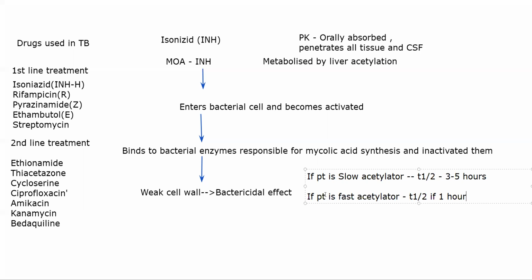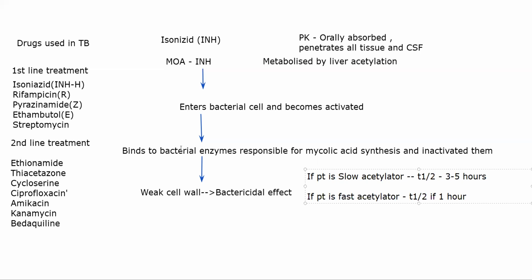If you give pyridoxine 10 to 50 mg tablets to the patient prophylactically, whether they are slow or fast acetylators, you still don't know. You are giving them prophylactically just so that in case they are slow acetylators, they do not develop peripheral neuritis. If peripheral neuritis occurs, they become very sensitive to pain, because their peripheral nerves are undergoing inflammation. That can be avoided by giving this. In fast acetylators, the problem is hepatitis, especially if the patient is an alcoholic or an elderly person.